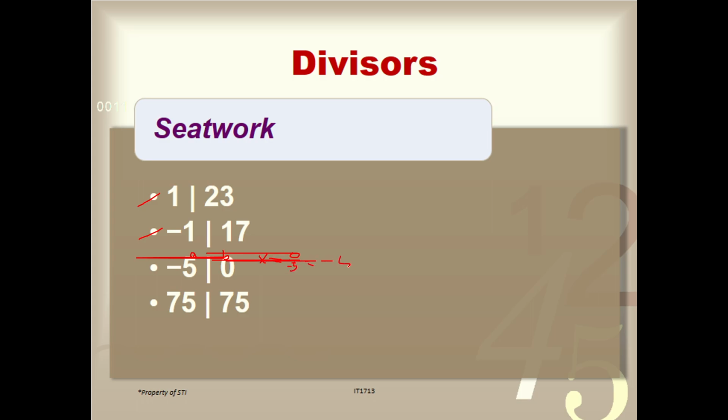So, it is still true that negative 5 can divide 0 evenly. Meaning, they have a relationship. And this one, 75 and 75: 75 divided by 75 is equal to 1, and it shows a relationship. So 75 can divide 75 evenly.